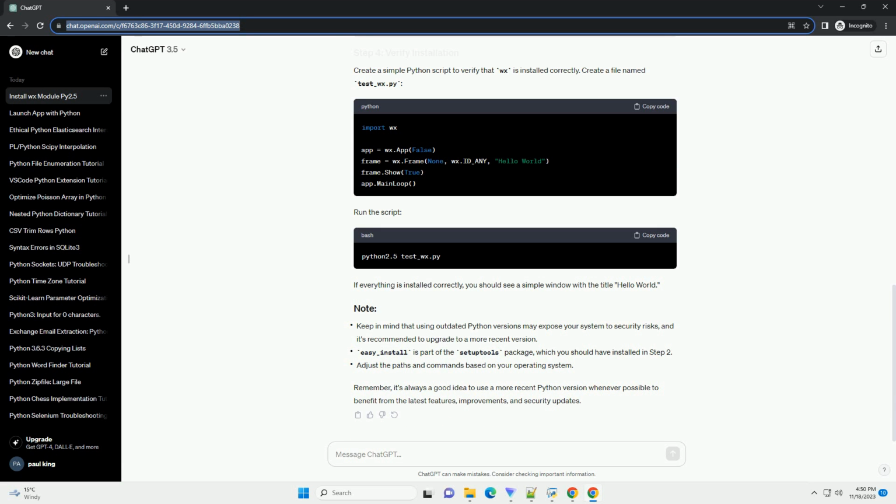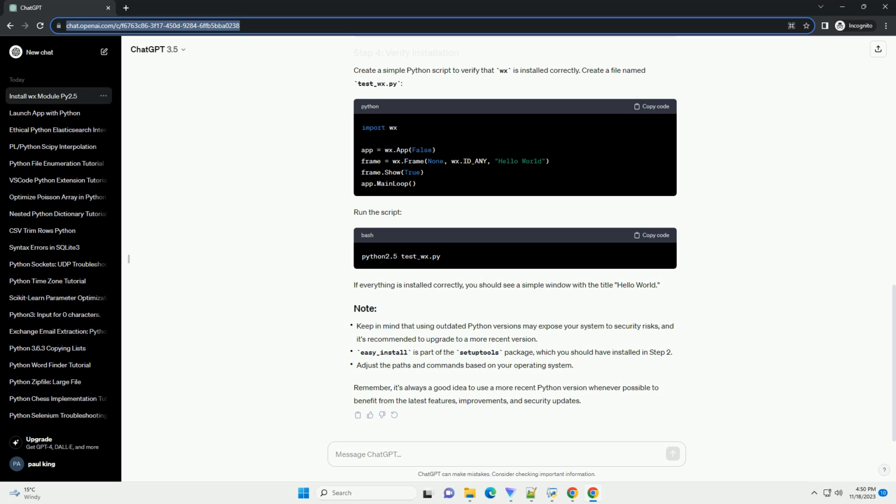Keep in mind that the provided instructions are tailored to Python 2.5, and the tools and methods mentioned may not be suitable for newer Python versions. It is highly recommended to consider upgrading to a supported version of Python for better compatibility, security, and access to the latest features. Remember that using an outdated Python version poses security risks, and it's essential to migrate to a supported version whenever possible. Additionally, the package management tools and repositories for older Python versions may no longer be actively maintained, making it more challenging to install and manage dependencies.